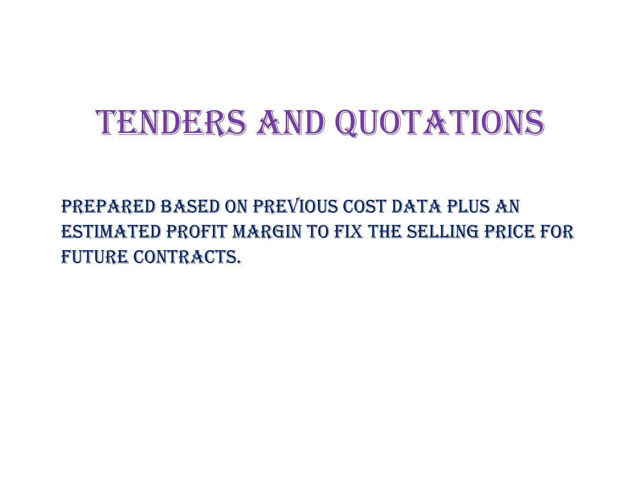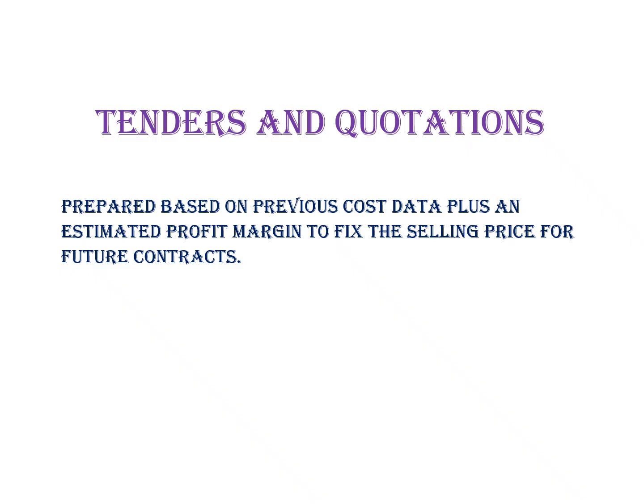So, the percentage of factory overheads to direct wages can be analyzed by using a formula: factory overheads divided by direct wages into 100. The percentage of office overheads to works cost can also be analyzed: office overheads divided by works cost into 100. The percentage of selling and distribution overheads to works cost can be analyzed: selling and distribution overheads divided by works cost into 100. Sometimes profit is given as a percentage of cost. In case profit for the tender is to be ascertained, profit is equal to cost of sales into percentage of profit divided by 100 is the formula used.